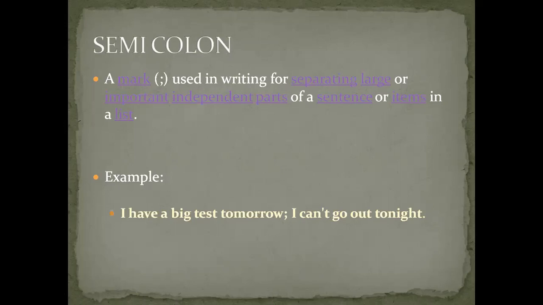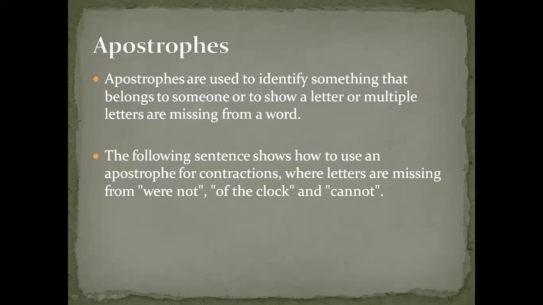Next. And when do we use it? Okay, so let us try this. Apostrophes are used to identify something that belongs to someone. As Hiba said, we use that whenever we are showing some possession.